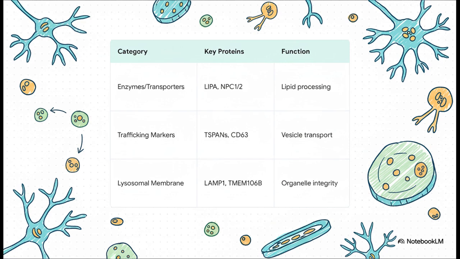This included a range of proteins, degradative enzymes, lipid transporters like NPC1 and SCRB2, and also proteins involved in membrane trafficking and exosome formation, such as the tetraspanins. This overall pattern is strongly suggestive of a cellular response that's focused on handling this increased lipid burden, essentially an attempt to clear the accumulating material.